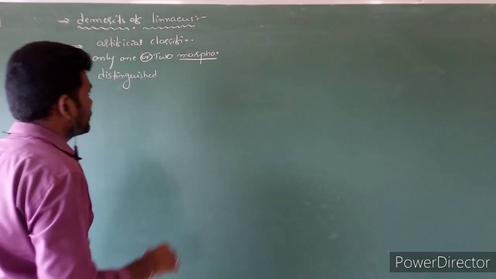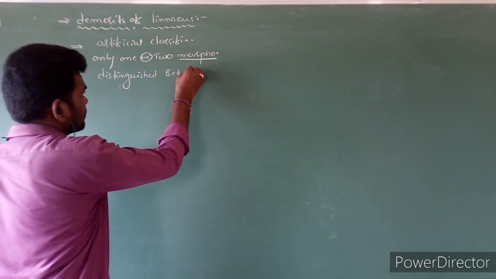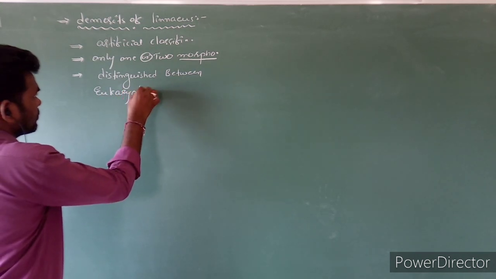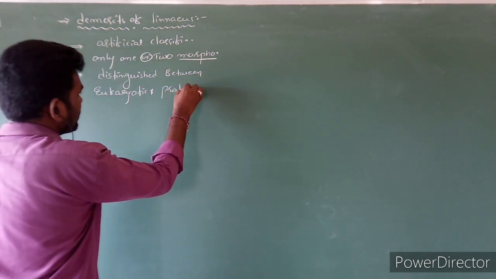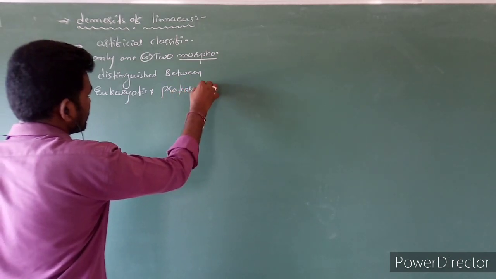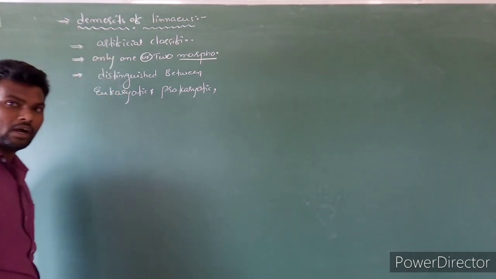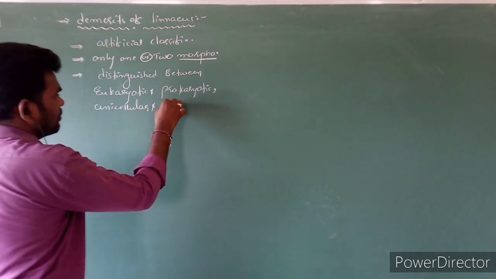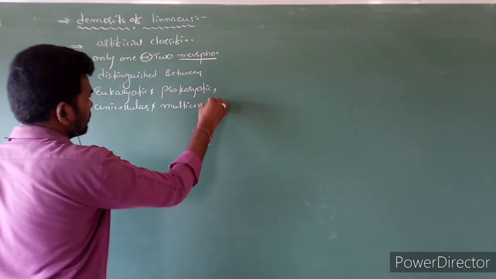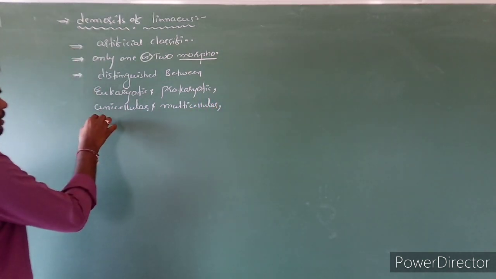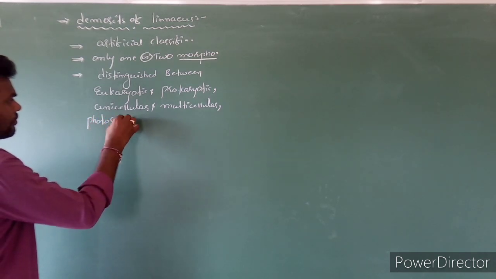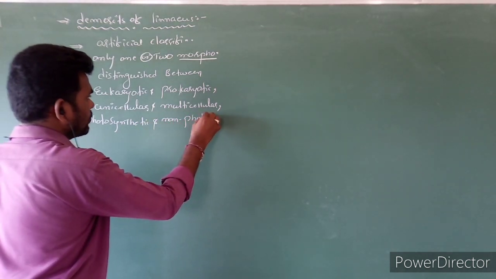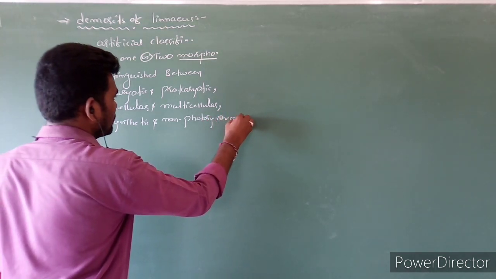He did not distinguish between eukaryotic and prokaryotic, unicellular and multicellular, and photosynthetic and non-photosynthetic organisms.